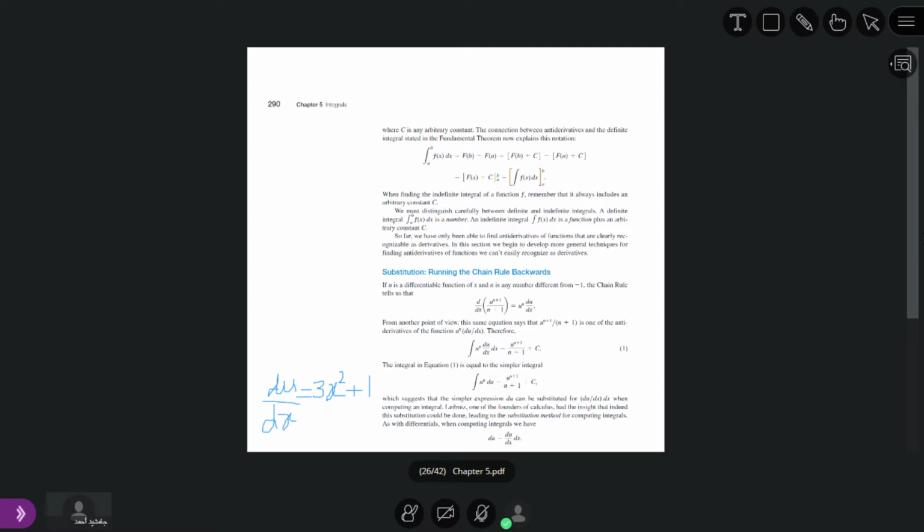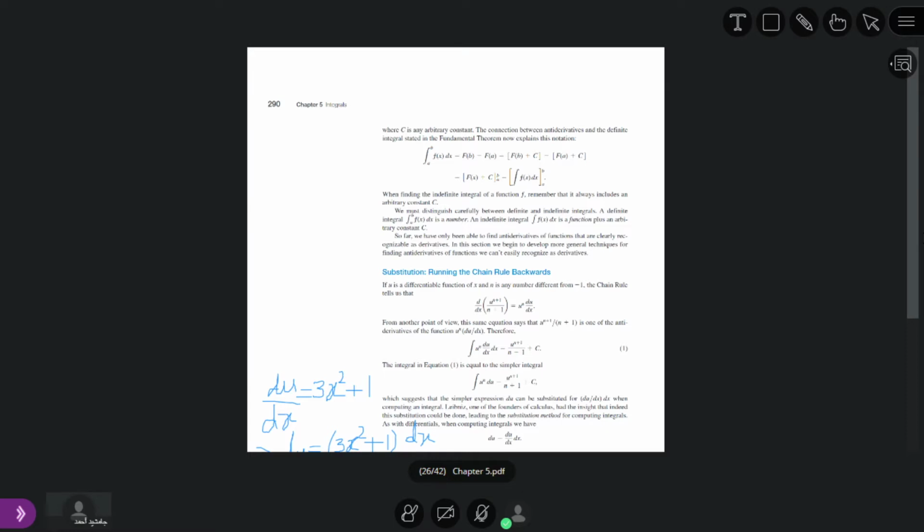So du over dx is equal to 3x square plus 1. Now if we shift dx to the other side, we can write du equal to 3x square plus 1 dx.